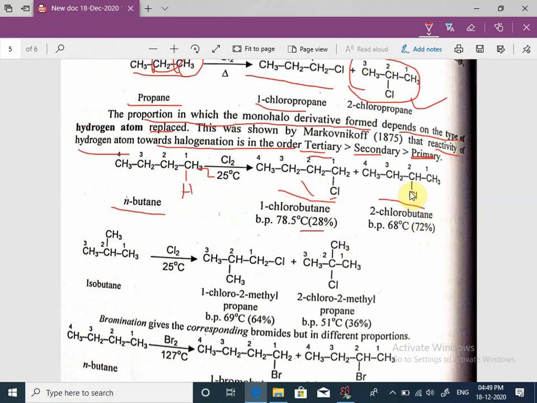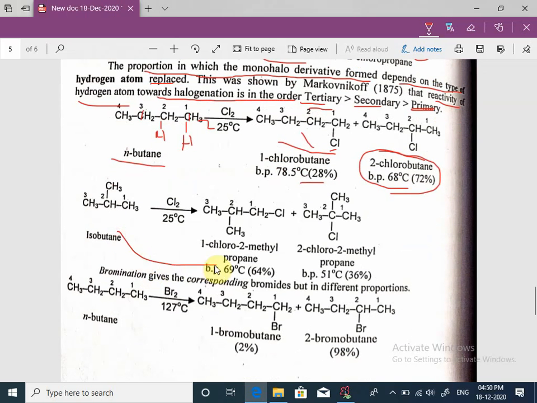The hydrogen attached to this carbon atom, a secondary carbon atom because it is attached to another 2 carbon atoms, is replaced by chlorine, and there is formation of 2-chlorobutane, and this is the major product, 72% formed.